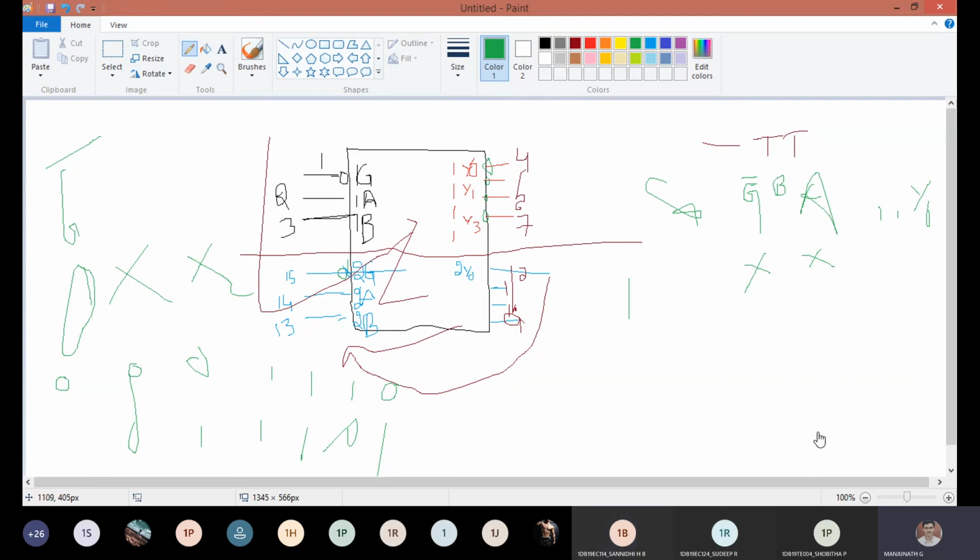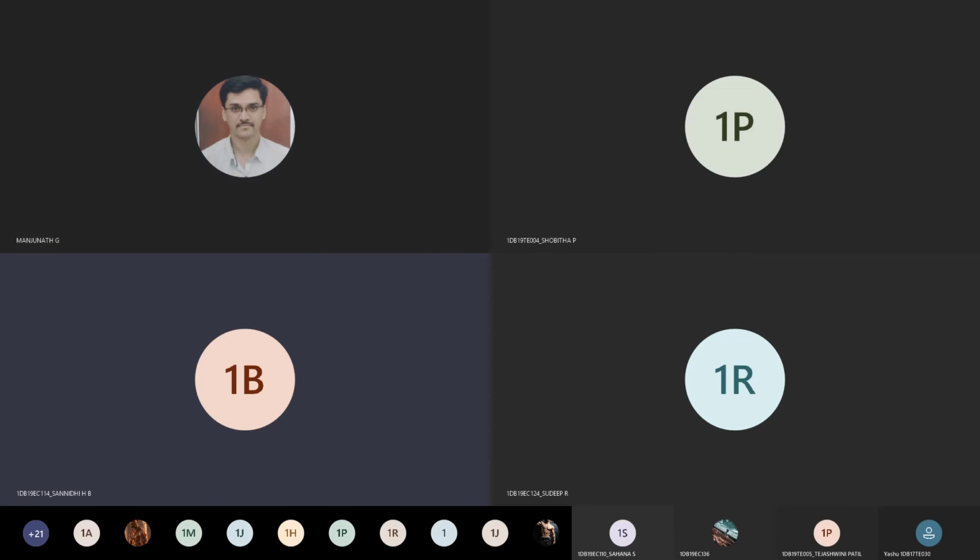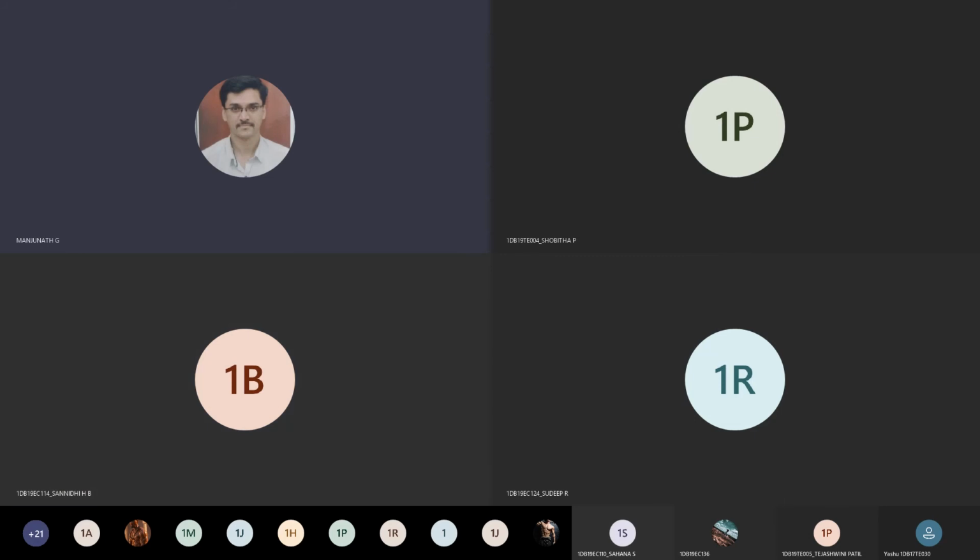So am I done with these 2 topics? Any doubts, anyone? What about pin 8? Pin 8, no connection. In both ICs, if pin number 8 is not mentioned, there is no connection. Whenever you mount an IC in a kit, you should not make any connection to pin 8, leave it as it is.